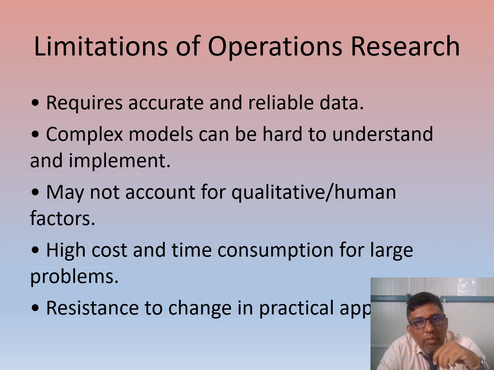It also may not account for qualitative or human factors. Human factors are not going to be counted. It may be the number of members used, or the quality, but the model is not going to account for that. Because the input is incomplete, we need to compromise on quality. If the input is very clear, obviously we will get clear answers.